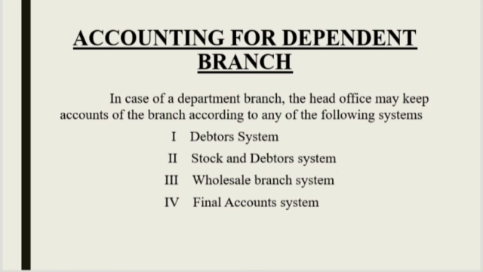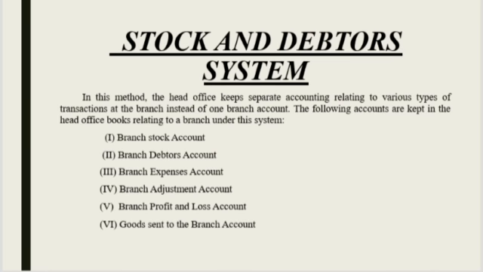Accounts for dependent branch. In case of a dependent branch, the head office may keep accounts of a branch according to any of the following systems: debtor system, stock and debtor system, wholesale branch system, and finally final account system. I am going to tell about the stock and debtor system.